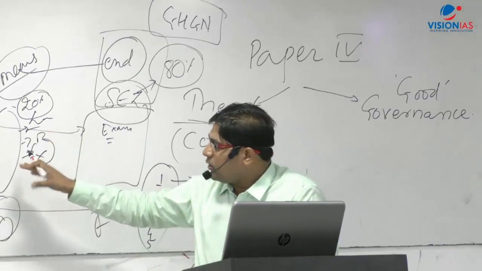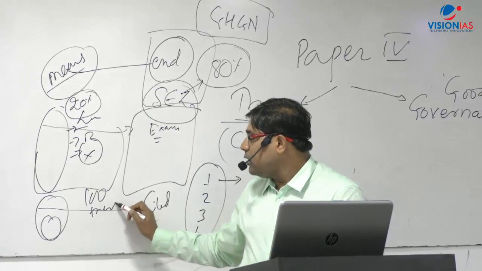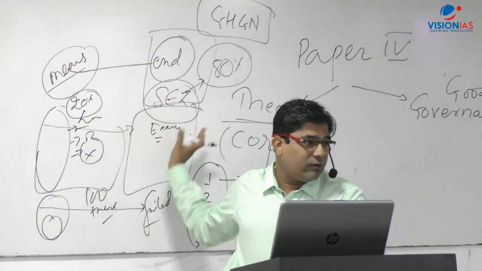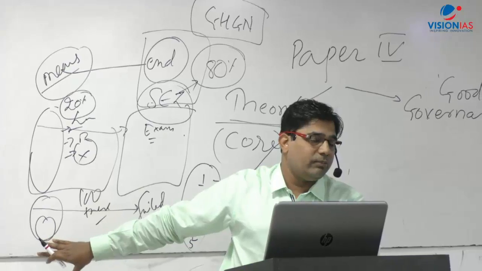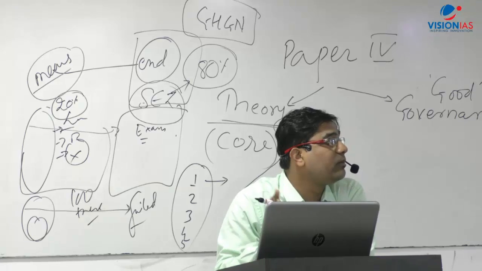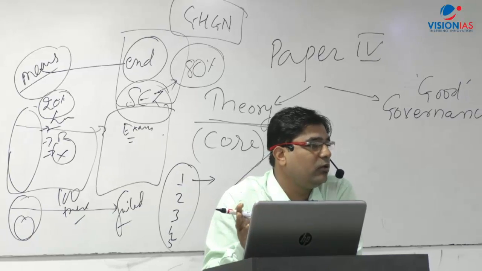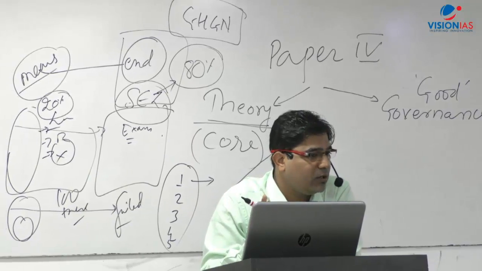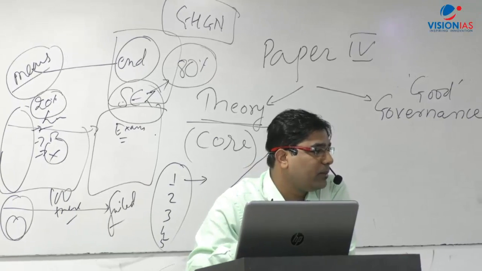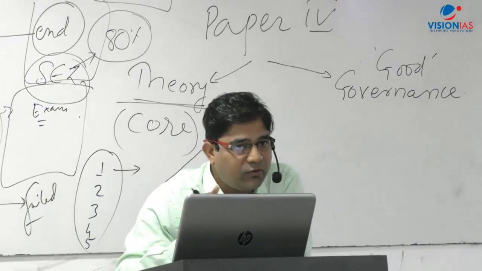The same case: if I say that here you need to cut some 100 trees in order to create an SEZ, this dilemma becomes environmental ethics versus development. Should we focus on development or on the environment? These are different debatable issues, and they will have different dimensions. These are not factual things. Whatever you learn in your papers 1, 2 and 3 in GS is your knowledge base. But how you use this knowledge base while making public policies is a matter of your ethics paper. That's the whole part of it.